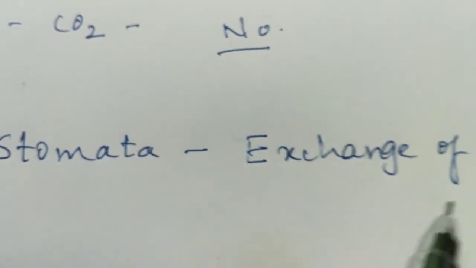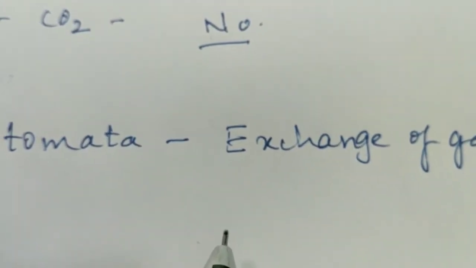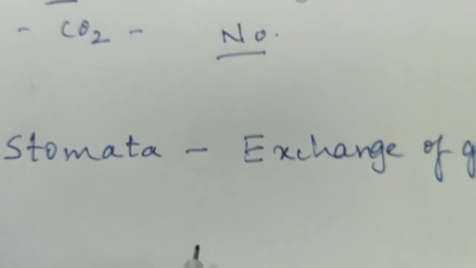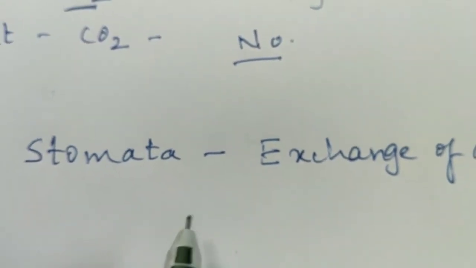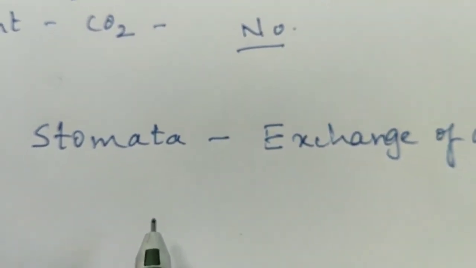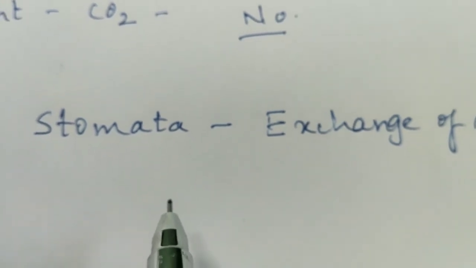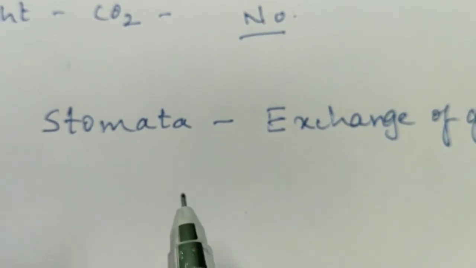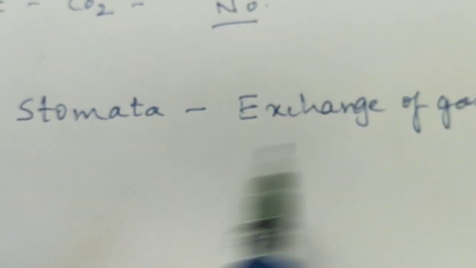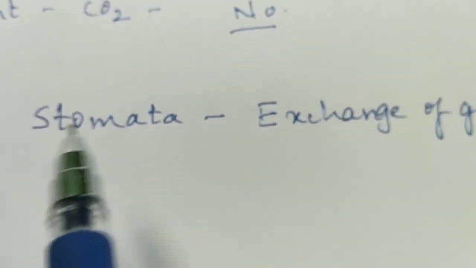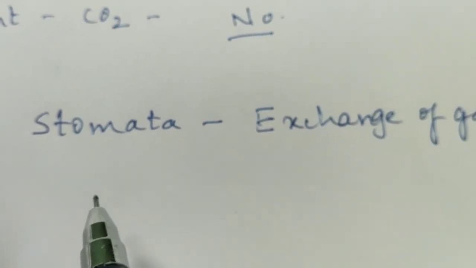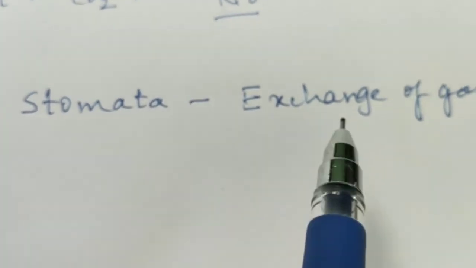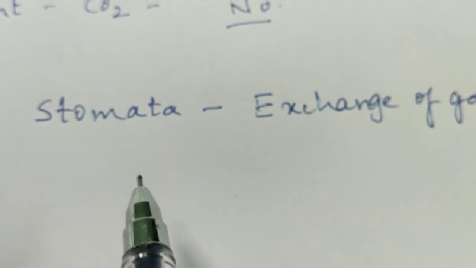Do only stomata help in the exchange of gases? Of course it is correct. But what if the plants grow taller and bigger? As plants grow taller and older, some other parts of the plants also help in the exchange of gases other than stomata. What are those parts?